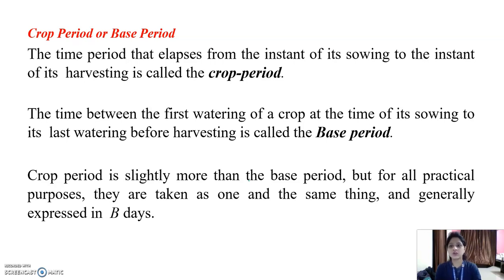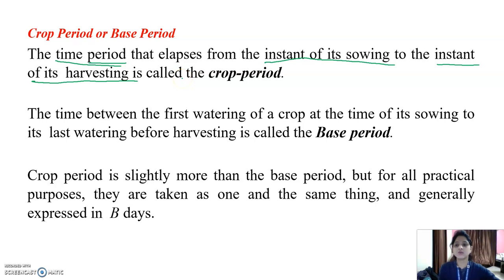First definition is about the crop period. Crop period means the time period that elapses from the instant of sowing to the instant of harvesting. Please remember that the time period between the instant of sowing and the instant of harvesting is the crop period.